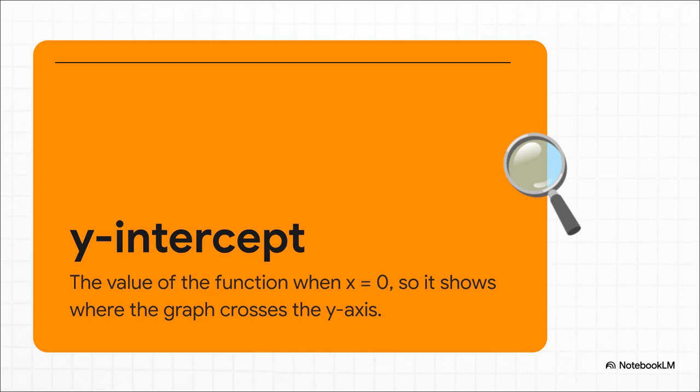Okay, so we've got the steepness dialed in with the slope, but where do we actually place this line on the graph? That brings us to b, the y-intercept. This is the value of the function when your input, x, is exactly 0. Think of the y-intercept as our starting anchor point. It shows precisely where our straight line crosses the vertical y-axis, right at the coordinates (0, b).